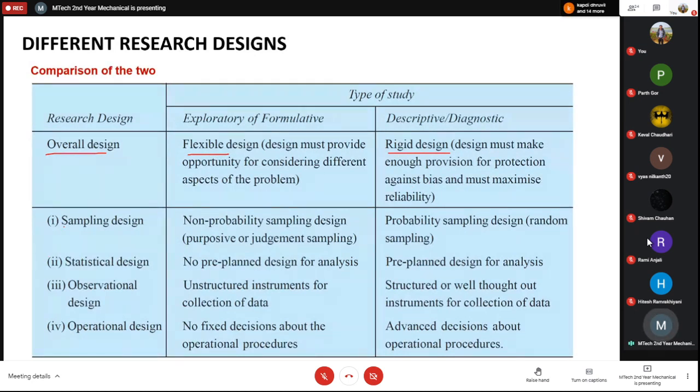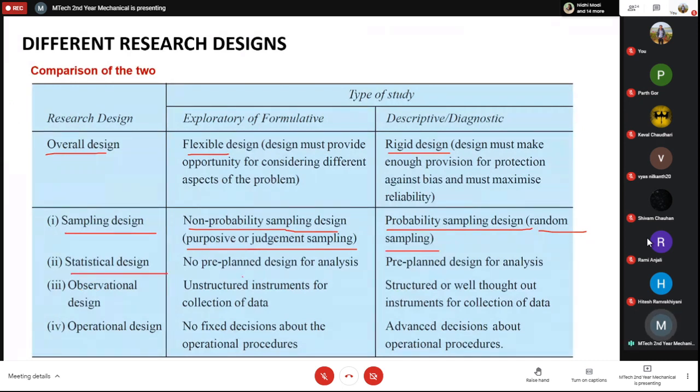If I further classify, then the sampling design here is a non-probability sampling design. We'll see what is a probability and non-probability sampling design. If it is a non-probability sampling design, that means it is actually judgment sampling, where you are selecting the samples specifically. In a descriptive design, it should be random sampling. That means you just select your sample randomly, and that should give you the idea. We will see the difference between probability and non-probability sampling designs.